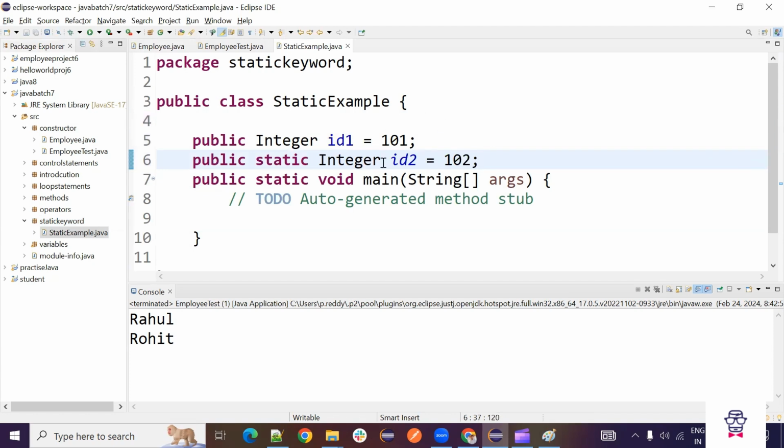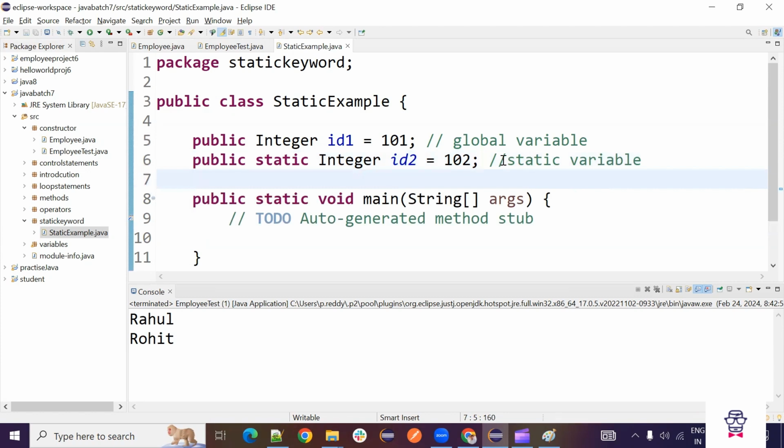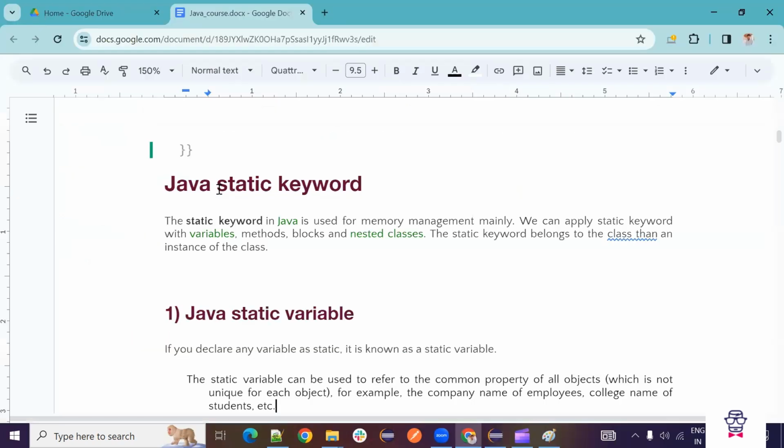So the name is also coming differently. Now we will see this is global variable. So these two are different. Why these two are different? We can create like this only, right? Why we are creating static variable even though it's a global variable? We will see why. So static keyword in Java is used for memory management. So why that memory management we will see in the example.